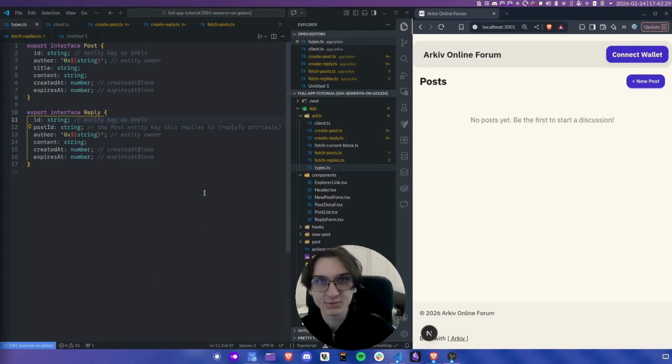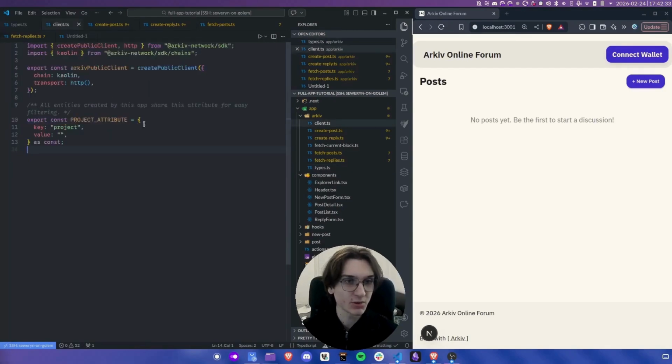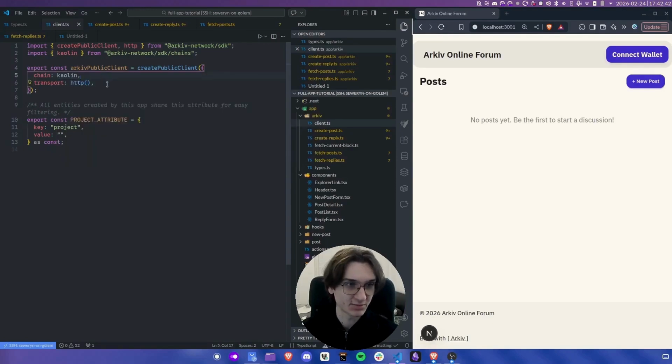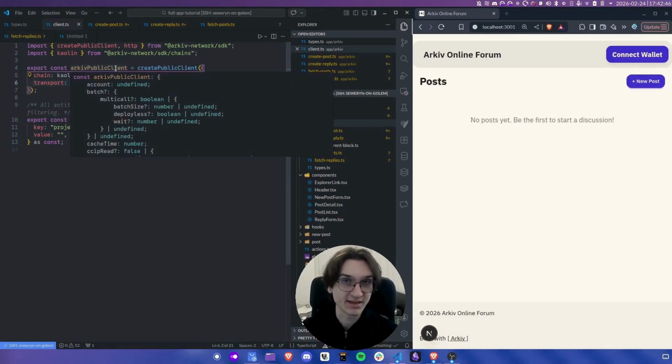Now, before we get started with data fetching, let's initialize the Arkiv client. So as you can see, we're using this method createPublicClient, which basically takes the chain, in this case Kaolin, which is the testnet of Arkiv, and also the transport. And it gives us a public client that can only read data.